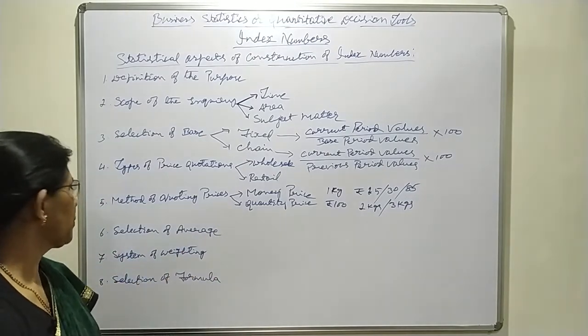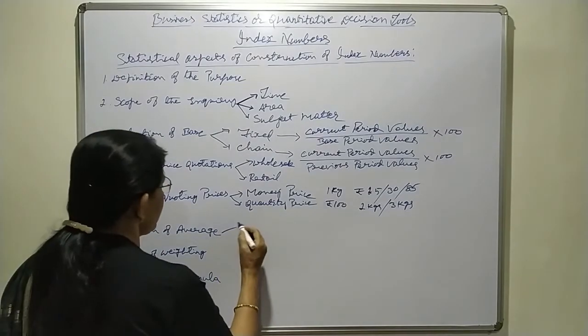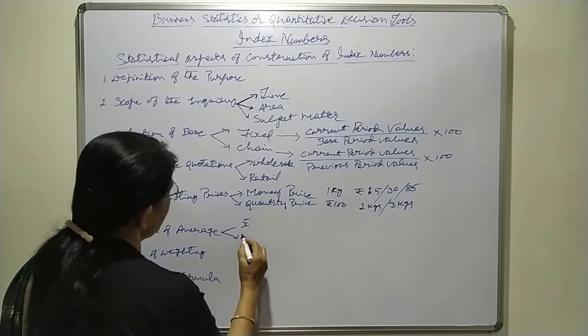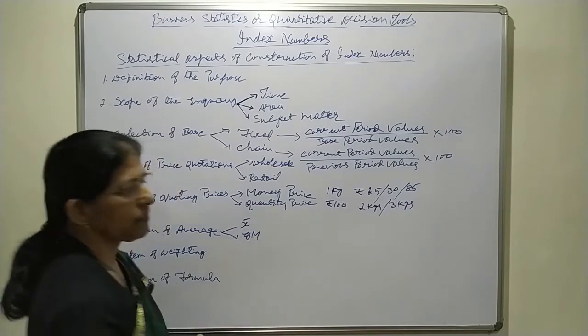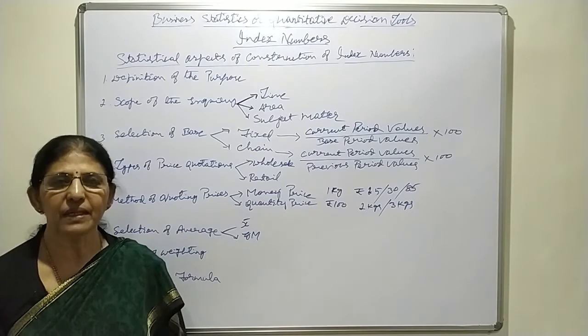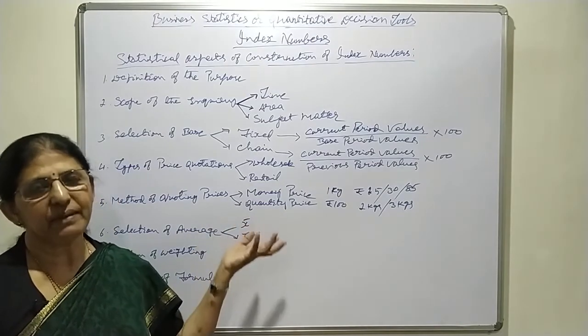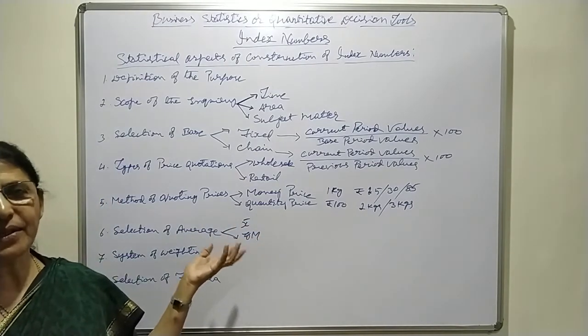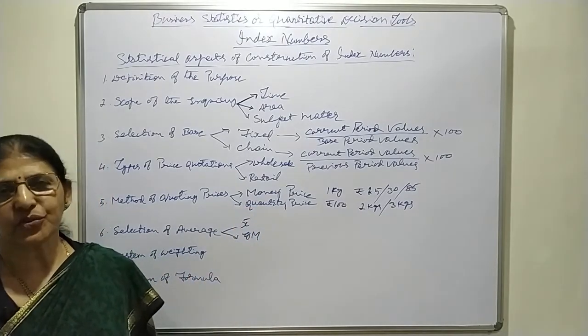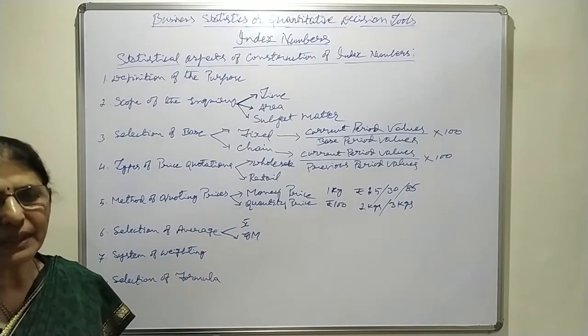Then remaining 2 are arithmetic mean, that is x bar, and geometric mean. Among these two, which one is the best for the construction of index number under a particular situation, they have to decide.